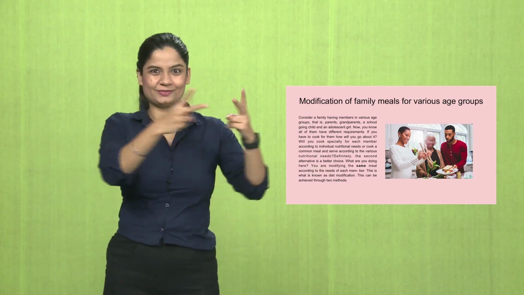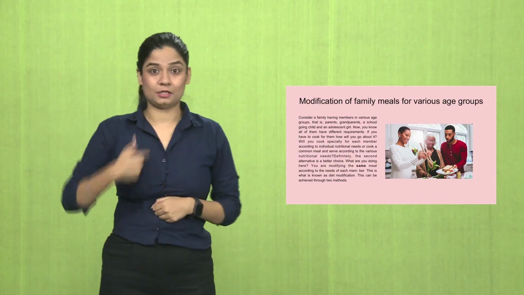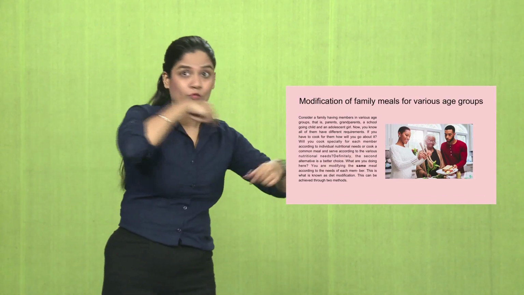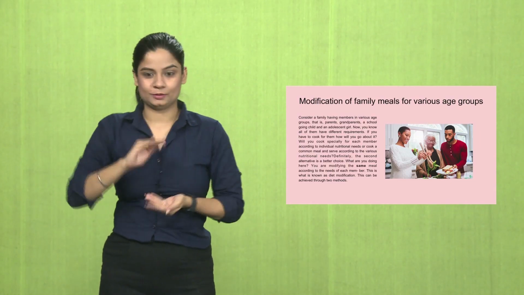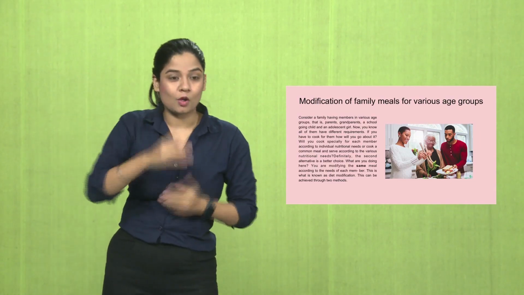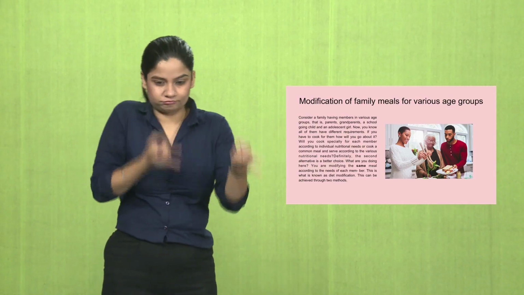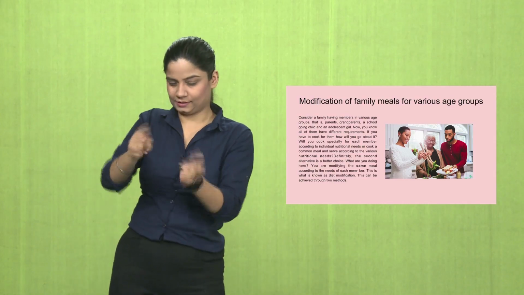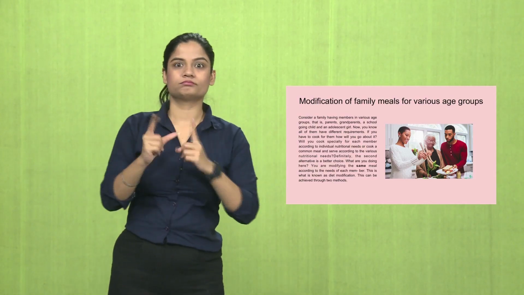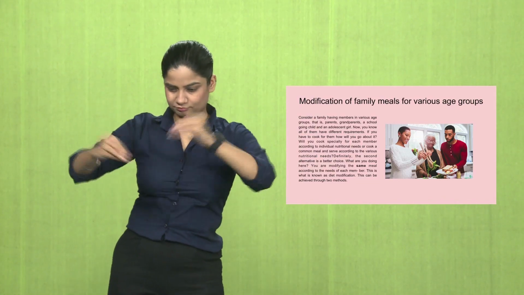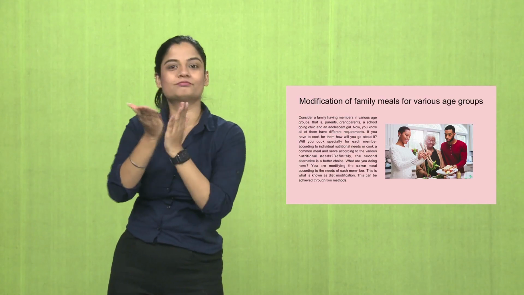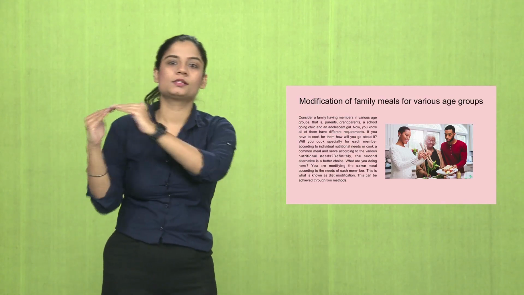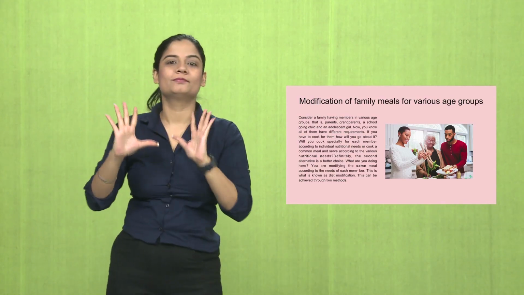Consider a family that has different age groups of people: grandparents, parents, children, etc. They all have different nutritional requirements. It is not possible to cook different kinds of meals for different kinds of people. There are old people in the family, there are school going kids. So we have to modify the foods so that they match up to the nutritional needs of all the family members. There are 2 methods in which it can be done.